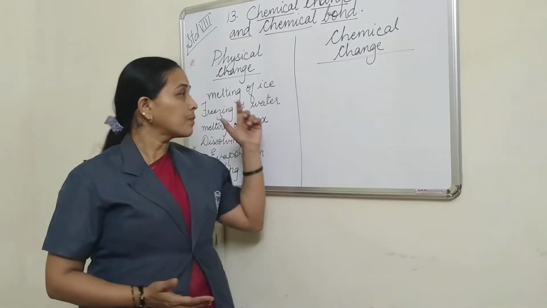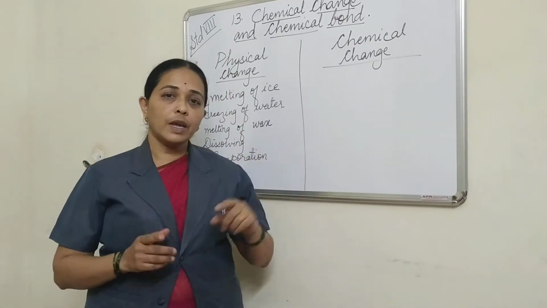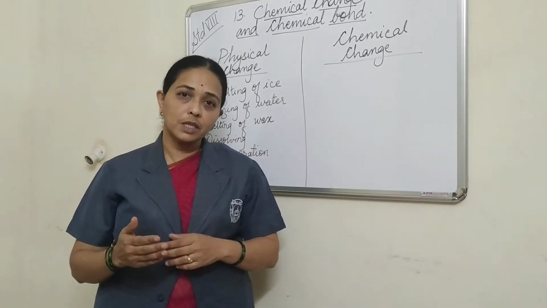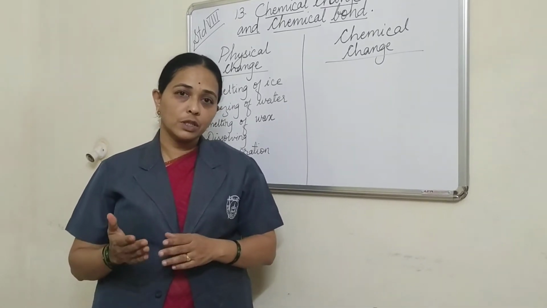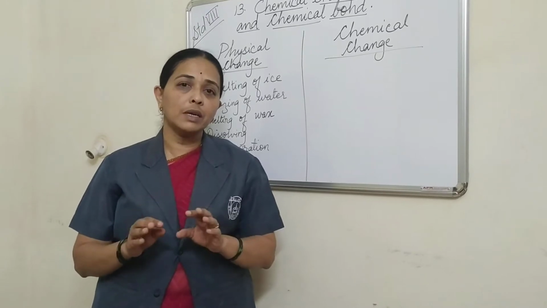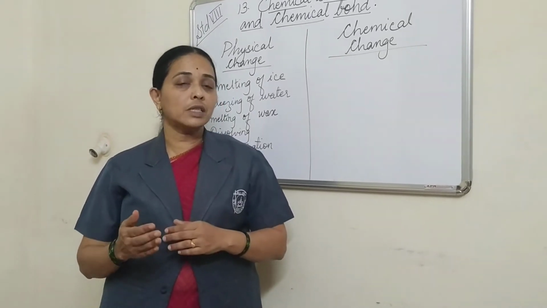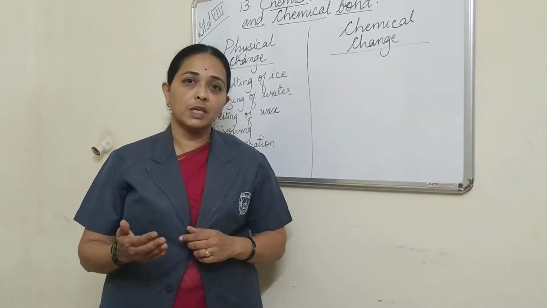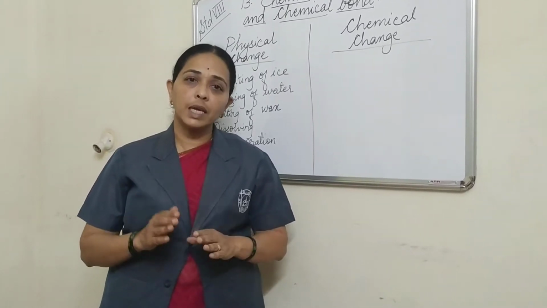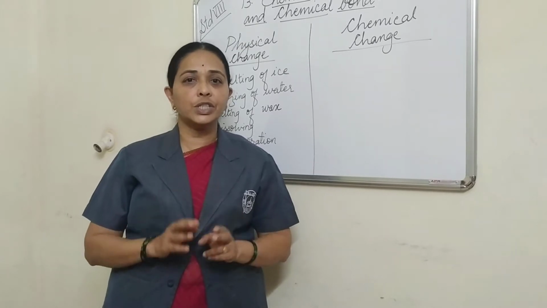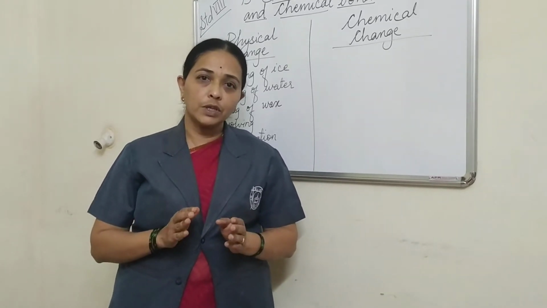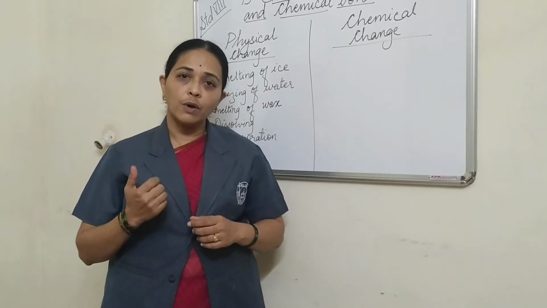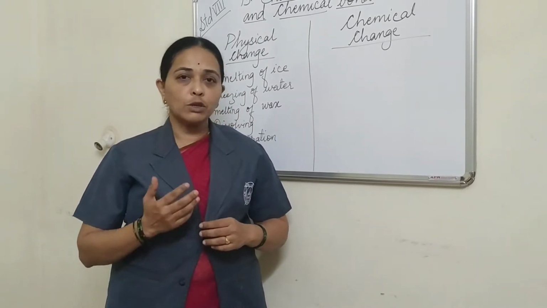Physical change means that when a change occurs, no new chemicals are formed, that is, no new substance or new property of a substance is formed. The property remains the same, but the state changes. The state of the substance changes due to either absorption or release of heat.